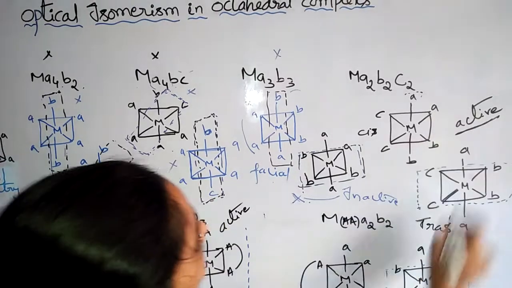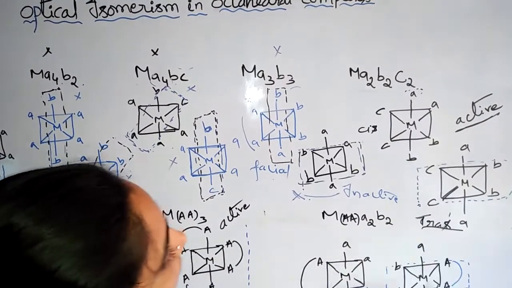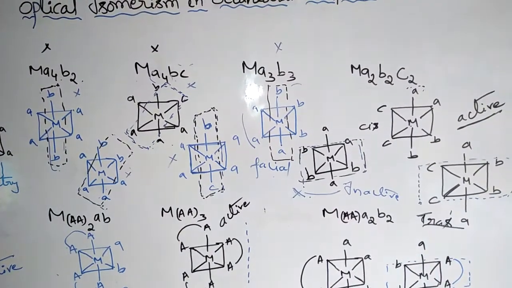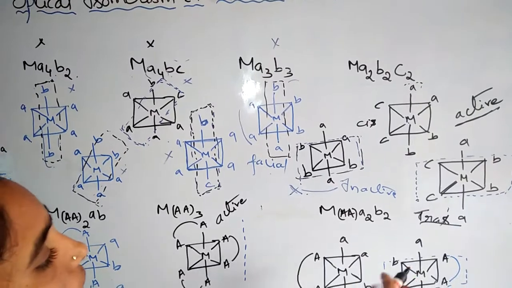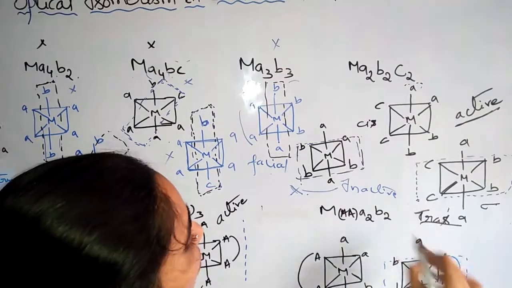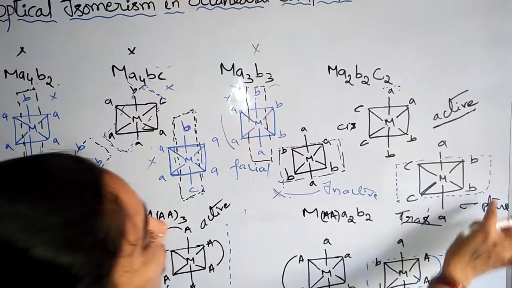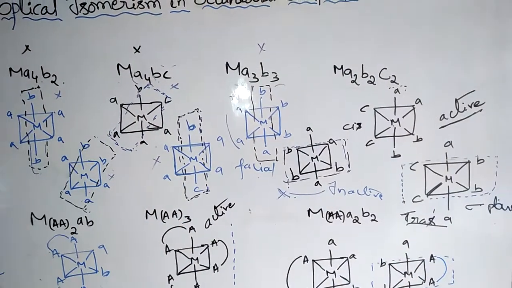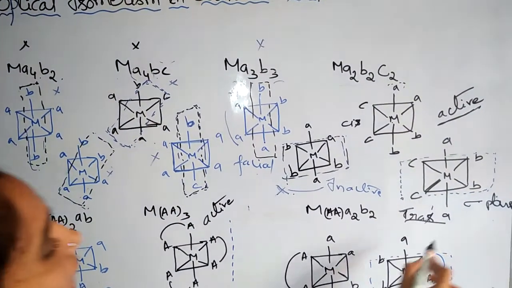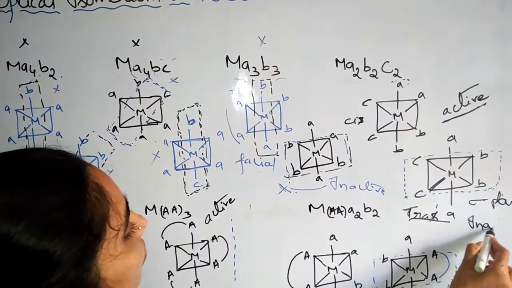Cis is optically active, trans optically inactive. Here also it is having a plane of symmetry, sigma plane. So sigma plane, that's why it is optically inactive.